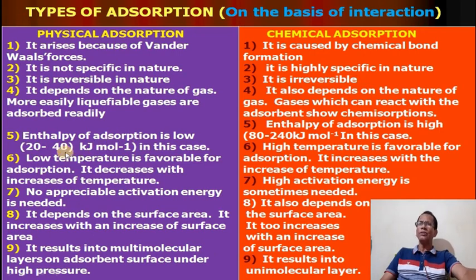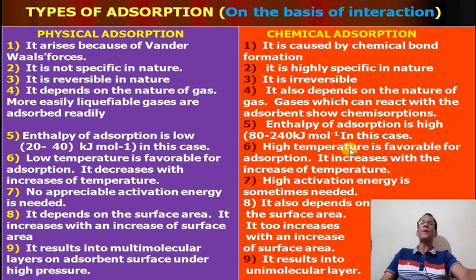The amount of heat produced during adsorption is called the enthalpy of adsorption or heat of adsorption. In physical adsorption it is low, 20 to 40 kilojoule, because attraction is less. In chemical adsorption the heat of adsorption is much more, 80 to 240 kilojoule, because attraction is more.